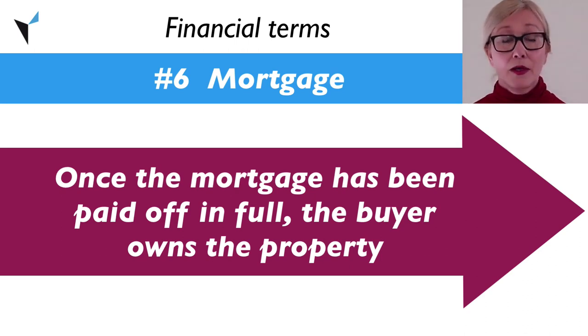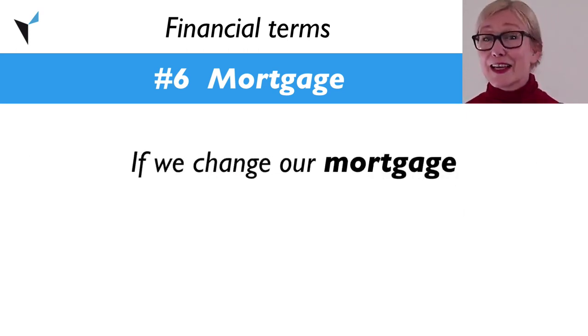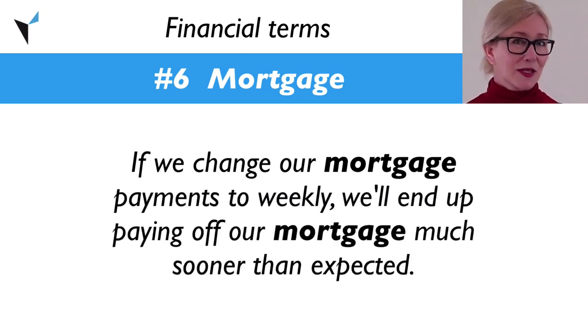Example: we didn't have enough cash to pay for our first home flat out, so we needed to take out a mortgage. If we change our mortgage payments to weekly, we'll end up paying off our mortgage much sooner than expected.